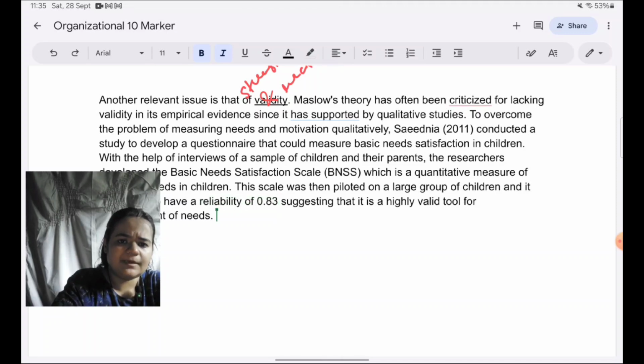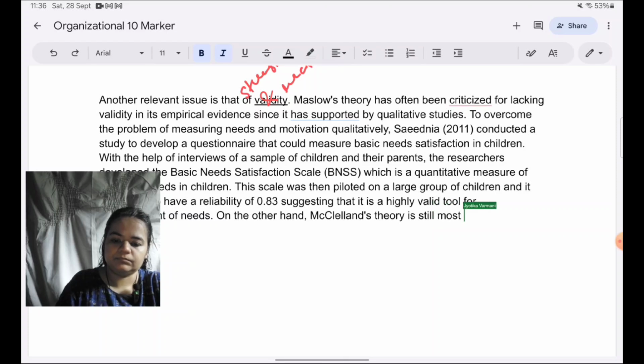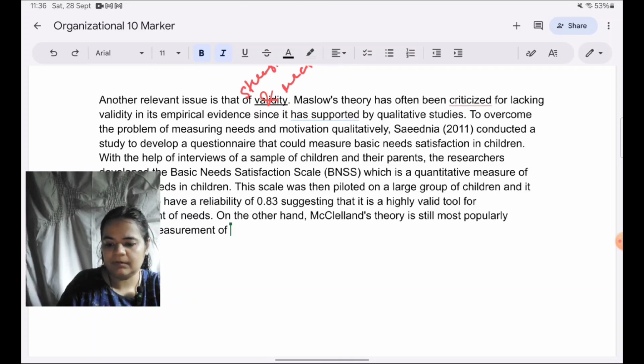Now, drawing on McClelland's theory, we have the TAT within that, and that can be criticized. So that I would take in terms of evaluation as a weakness. On the other hand, McClelland's theory is still most popularly subject to measurement of needs using projective methods like the TAT test.